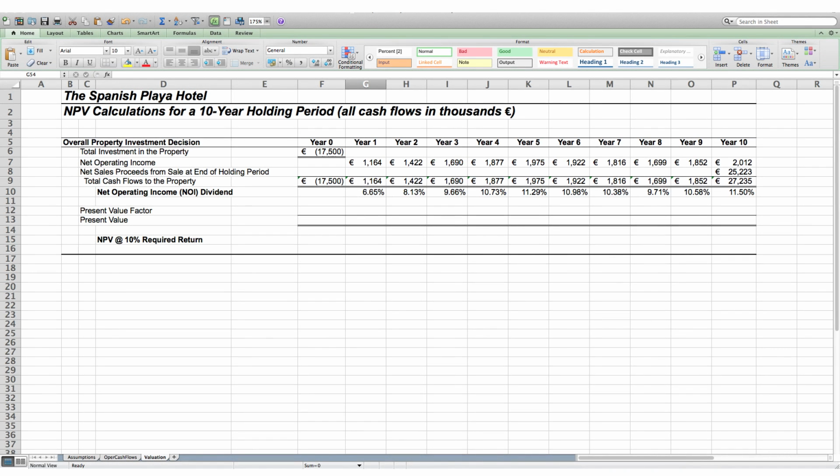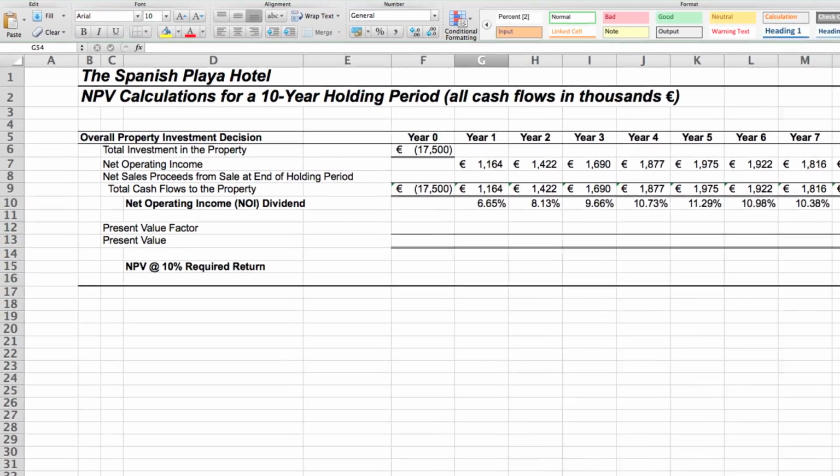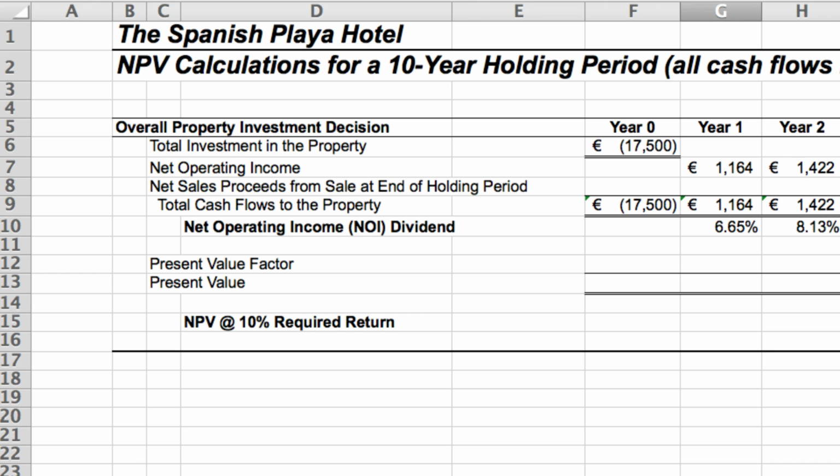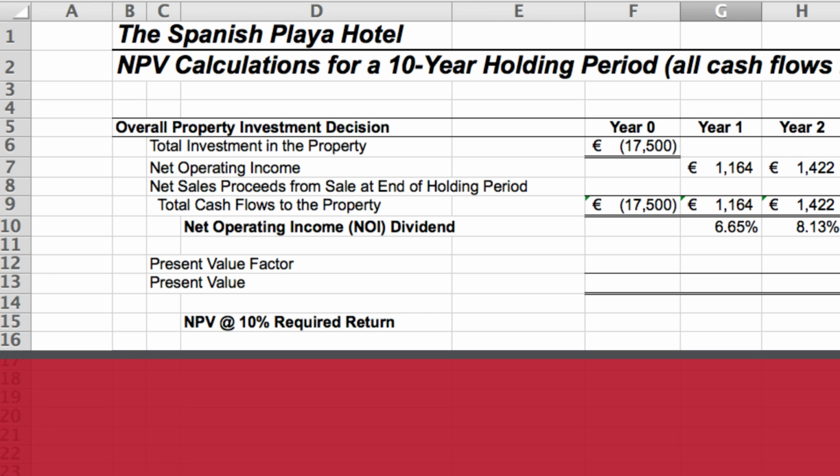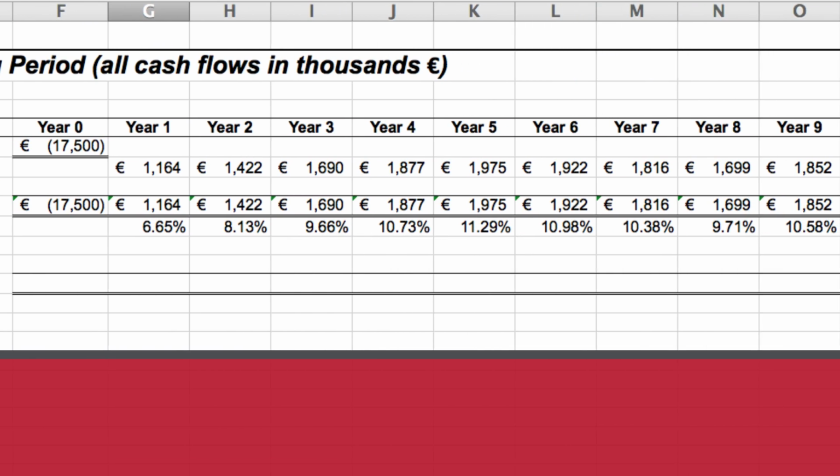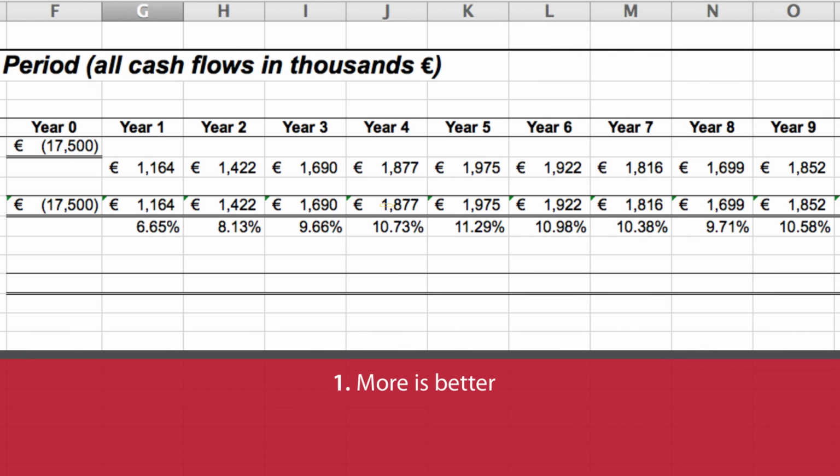Recall that we had introduced you to the net present value, or NPV model, earlier in the course. This model incorporates three very important money concepts. First, more money or a larger cash flow is better than a smaller cash flow, so magnitude matters. Second, the timing matters. You would love to get your cash flows earlier rather than later. And the third is that risk matters, and risk matters a lot.